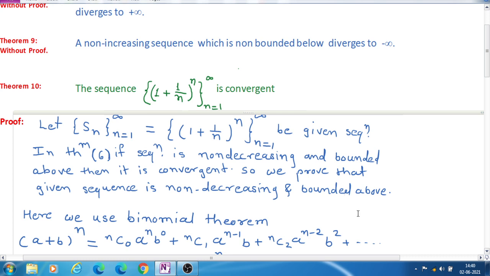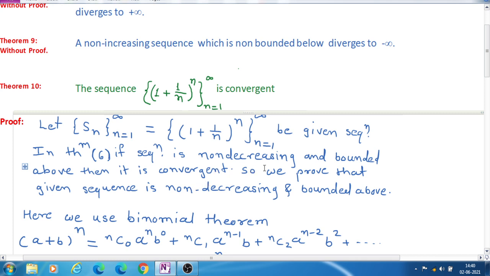Now here we use the above theorems. Before, in the 7th theorem, we have seen that if the sequence is non-decreasing, that means an increasing sequence, and if it is bounded above, then it is convergent.